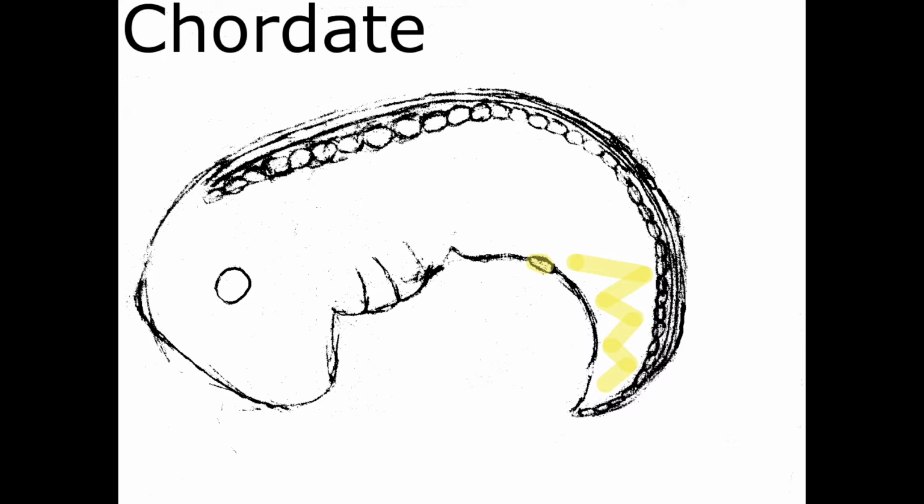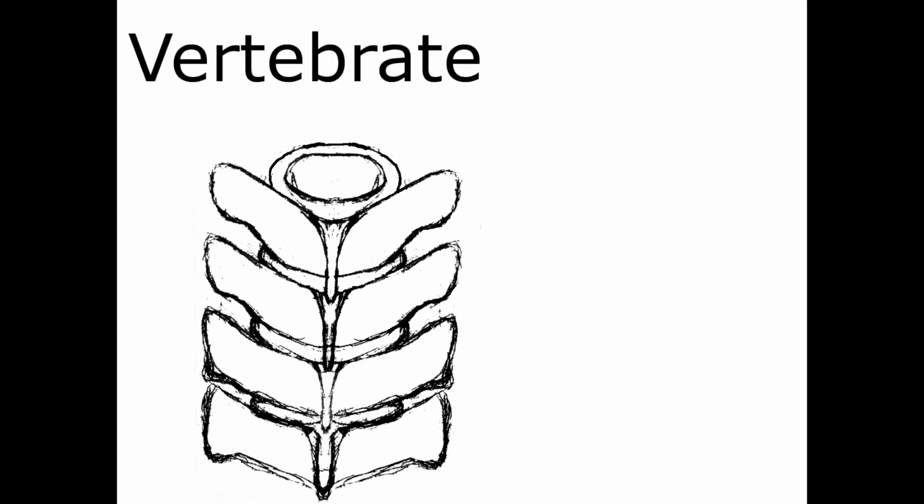Most importantly, all chordates possess a notochord in some stage of their development, which provides the main axial support of the body. Vertebrates are defined by their rigid internal skeletal system supported by a vertebral column, which replaces the notochord during development. The notochord itself is reduced to the spinal discs.